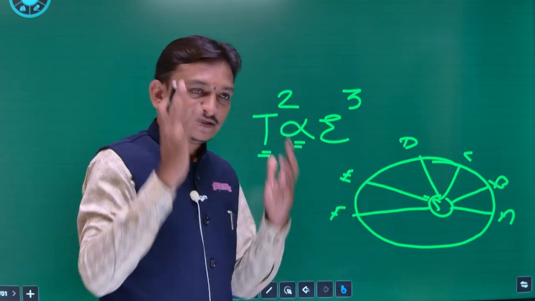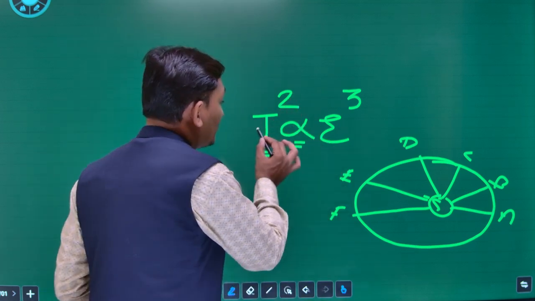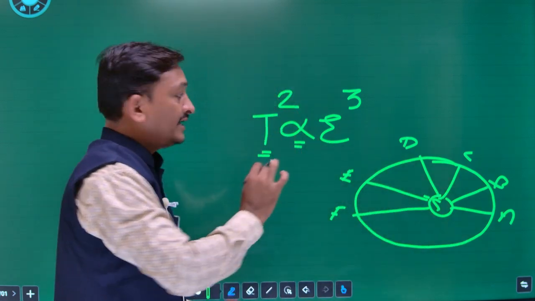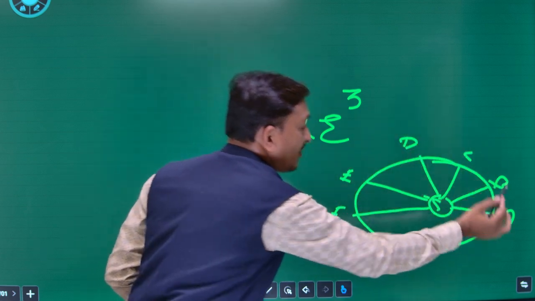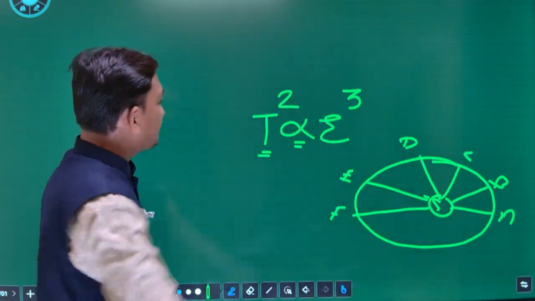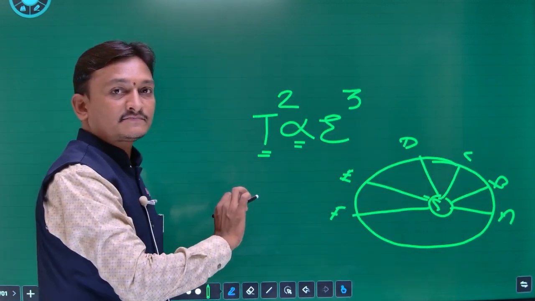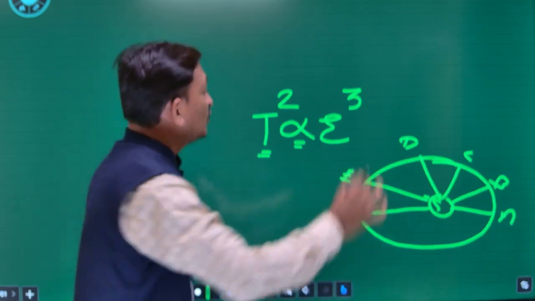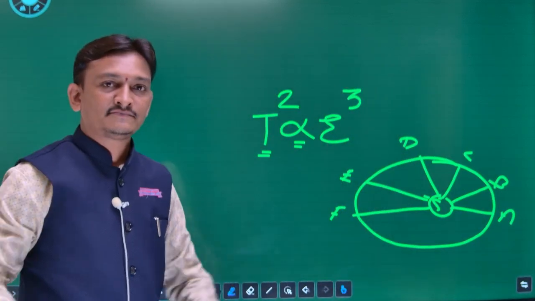Square of its period of revolution around the sun is directly proportional to cube of mean distance of planet from the sun. Once again, square of its period of revolution around the sun is directly proportional to cube of mean distance of planet from the sun. Getting or not?